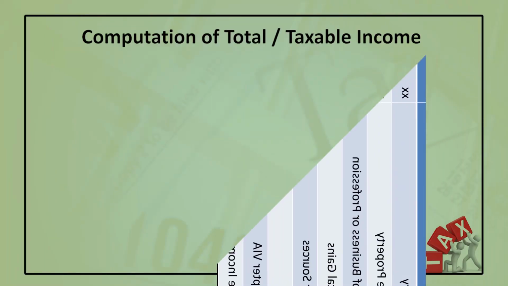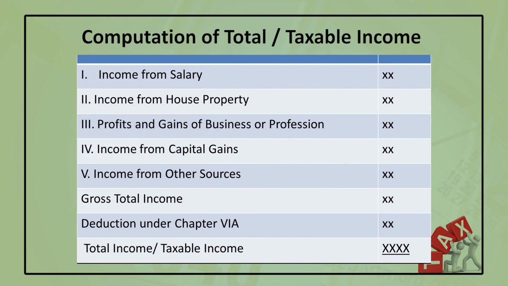In undergraduate studies, we have computed the total income or taxable income. First, you have to compute the gross total income, which comprises the 5 heads of income: salary, house property, profits and gains of business or profession, capital gains, and income from other sources. After getting the gross total income, you have to make deductions under Chapter 6A, as provided by the Income Tax Act. After deducting the amount under Chapter 6A, you get the total income or taxable income. This is the taxable income on which the tax liability is computed.